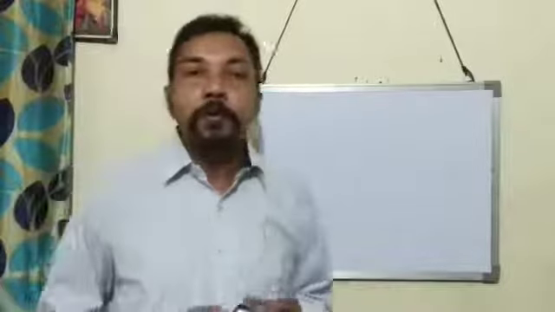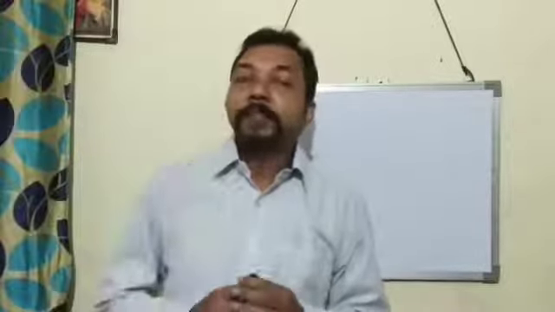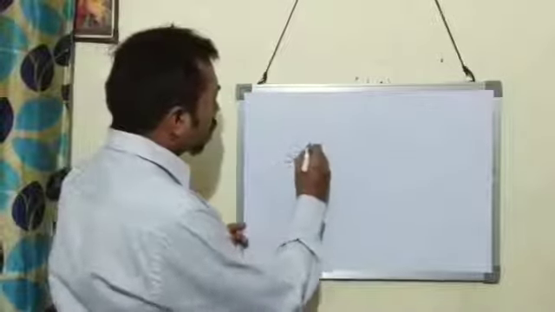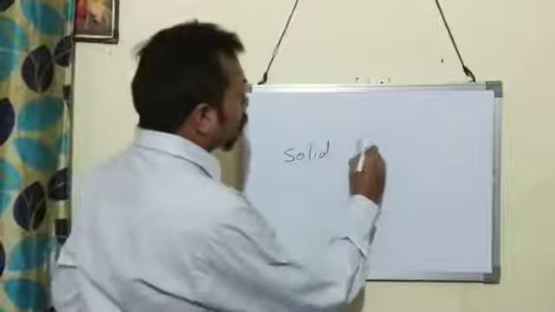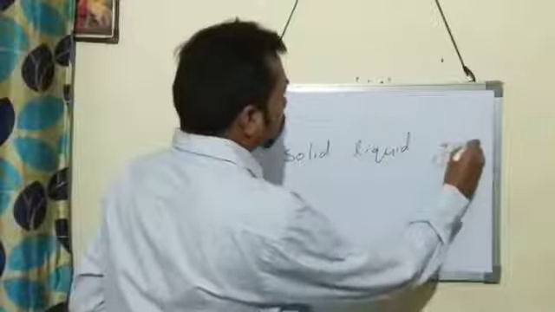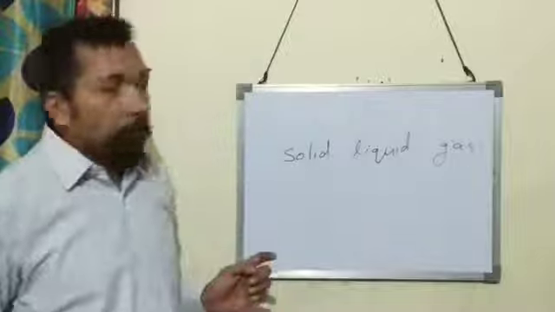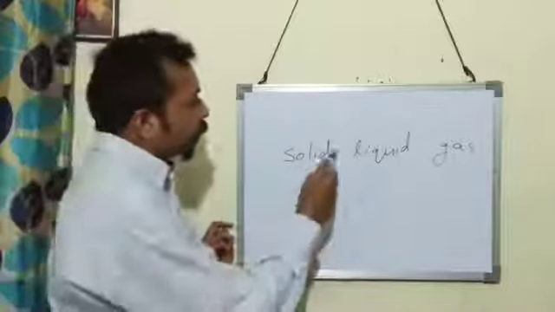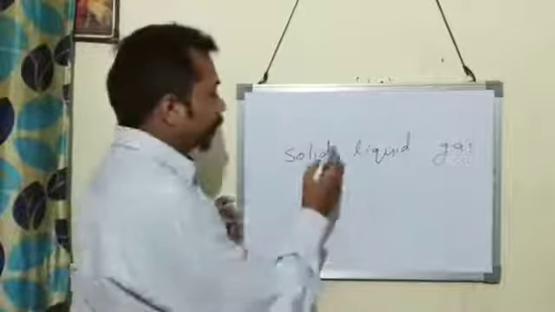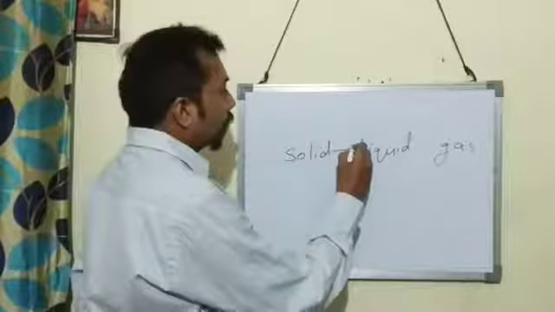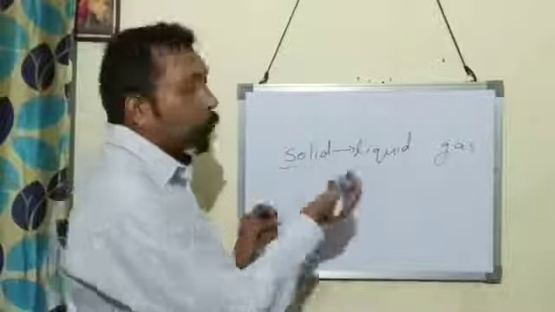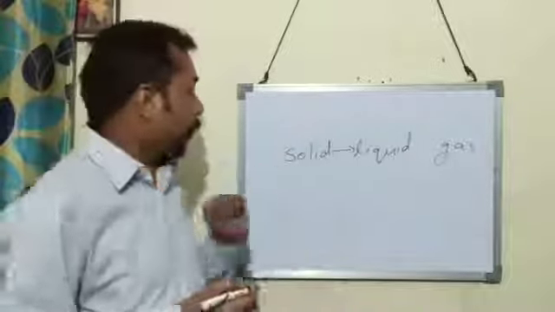So you know, matter mainly exists in three forms: solid, liquid and gas. So when a solid is heated, it changes to liquid at a constant temperature.